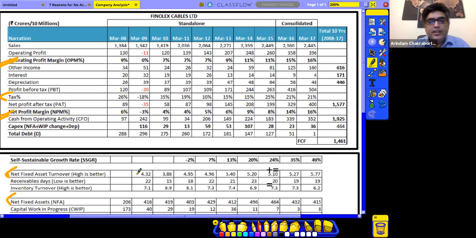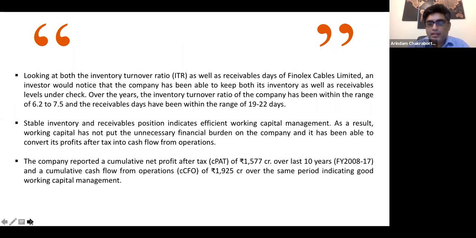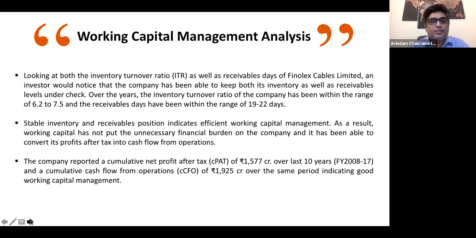So there has been quite a growth in the net fixed asset turnover, right? An improvement in NFAT indicates the company is able to operate more efficiently and is able to generate a higher amount of sales from its assets, right? So this is how you get to conclude in the context of net fixed assets turnover, right? So guys, any question till this point of time, just let me know.